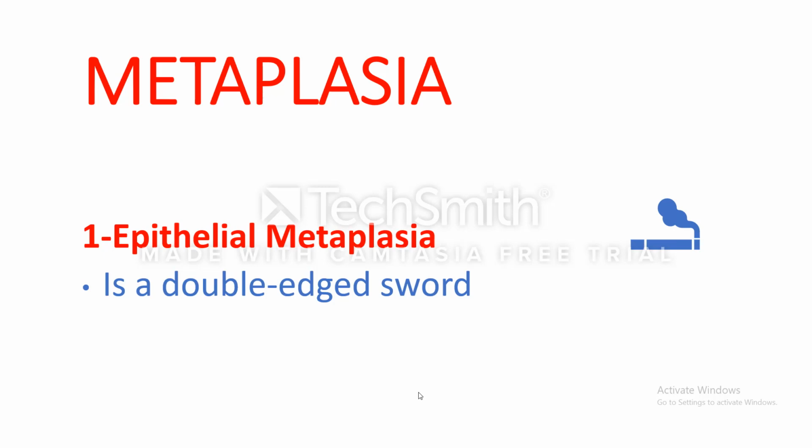These are lost. And so we can say that epithelial metaplasia is a double-edged sword, and in most cases it represents undesirable change. And if the stress persists, it may predispose to malignancy in the areas of squamous metaplasia.